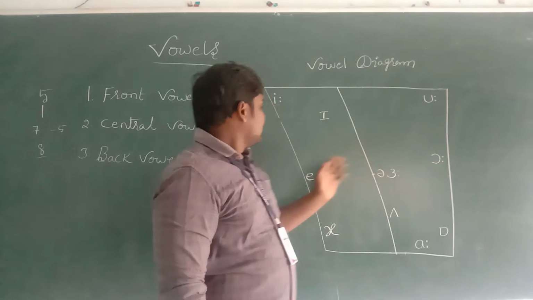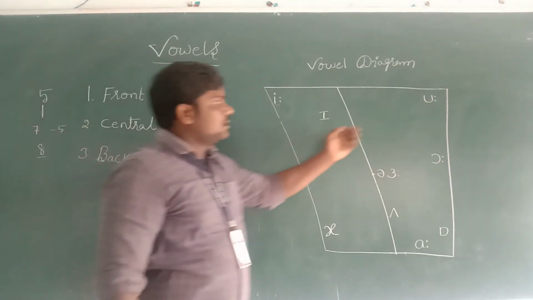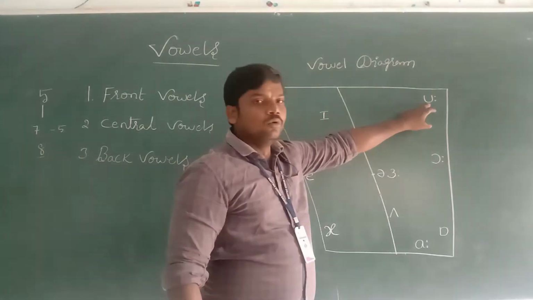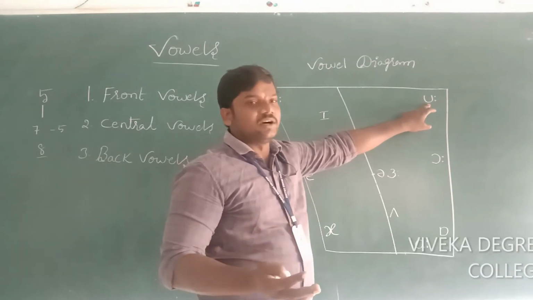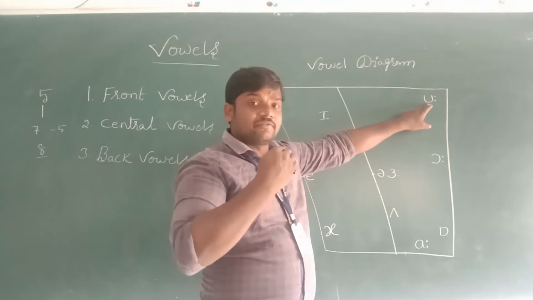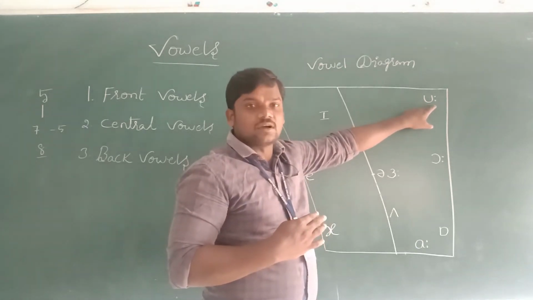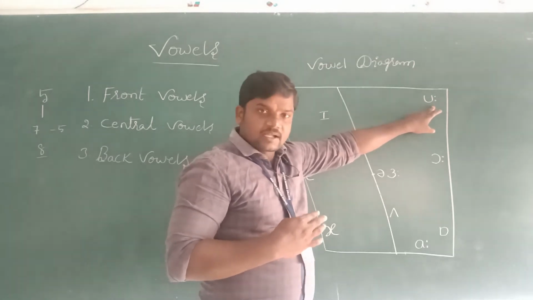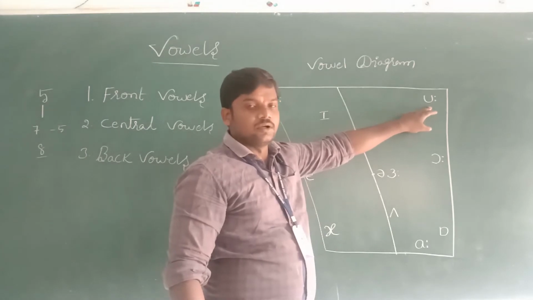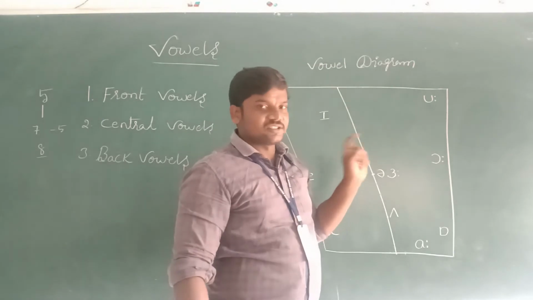Last one is back vowels. So what are the back vowels? Long oo. When we utter this sound, the air must come from the back of the mouth. That is why this long oo is called a back vowel. Sure, pour, eat: these are the examples for this sound.